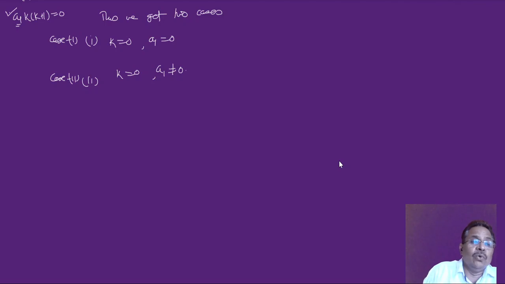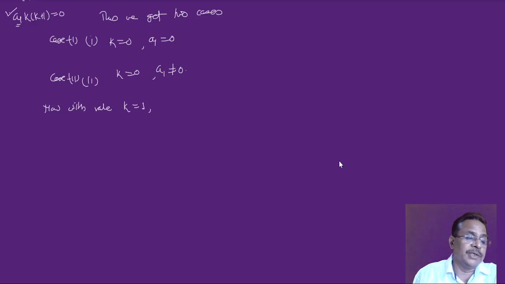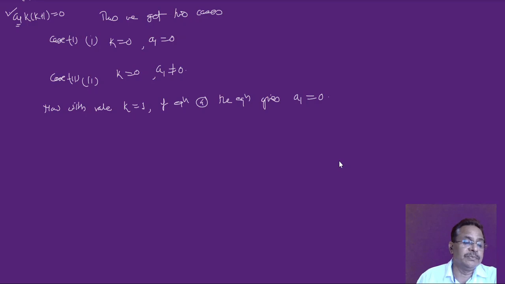Now the third case, with the value k equal to 1 of equation 4, the second root of equation 4. Equation 5 gives the only solution that a1 is equal to 0.